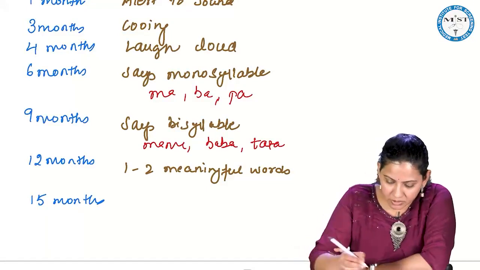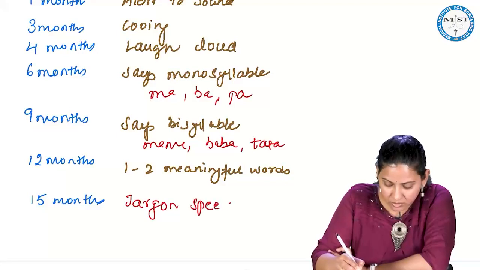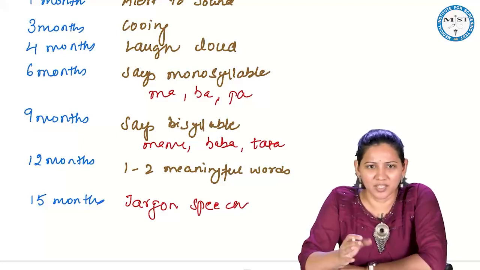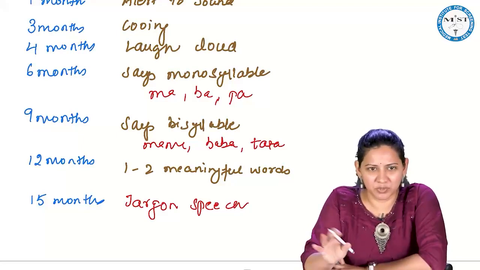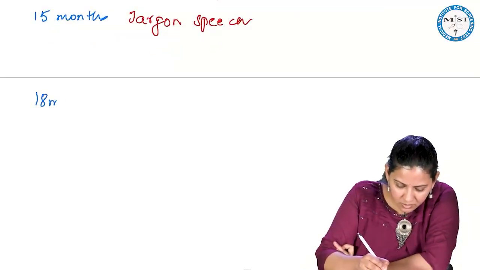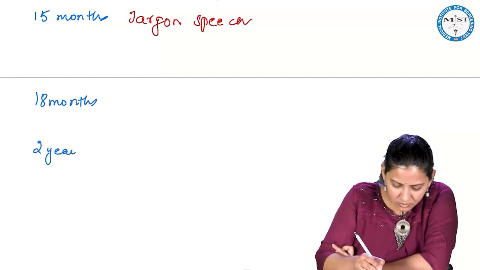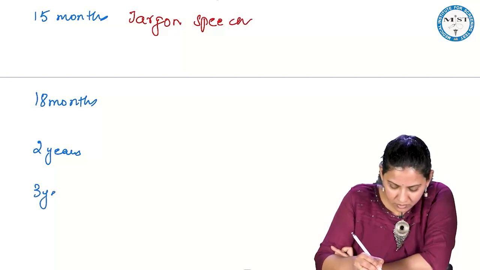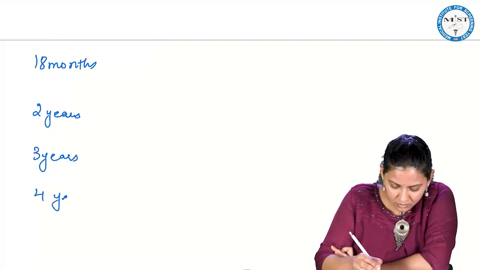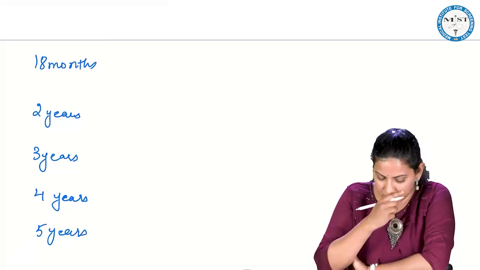So by 15 months, it will have a jargon speech. It will be speaking in its own language. We say no, we don't know what the child is speaking. So child will have a jargon speech. Then 18 months, 2 years, 3 years, 4 years and 5 years.